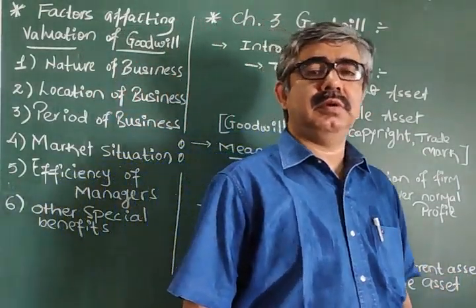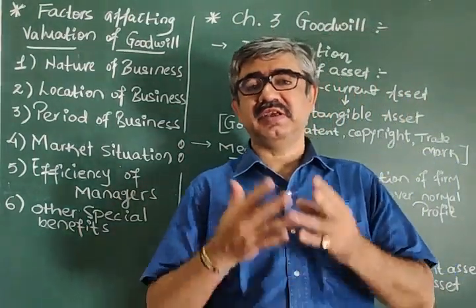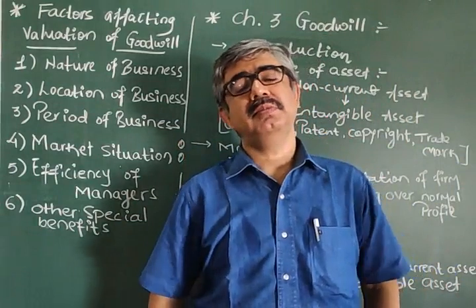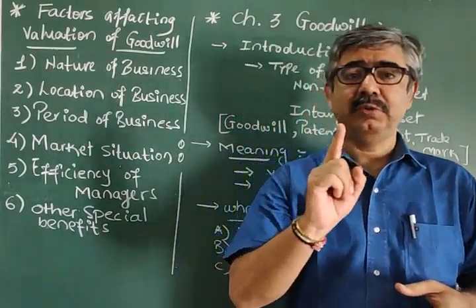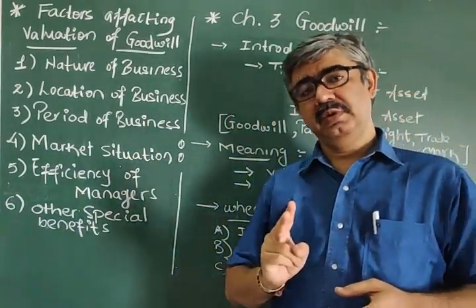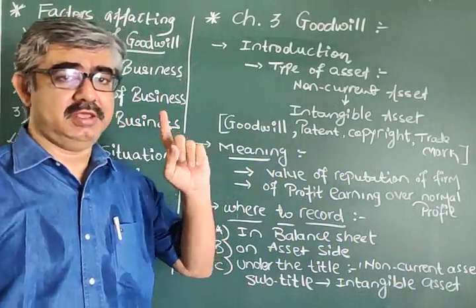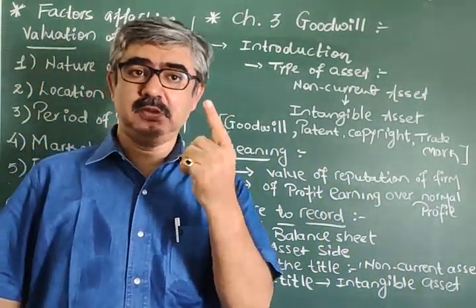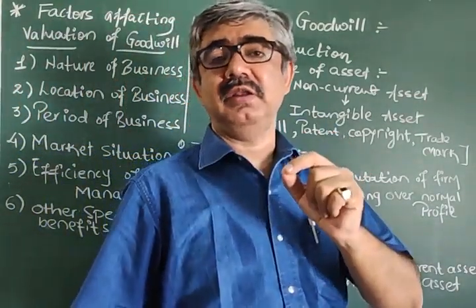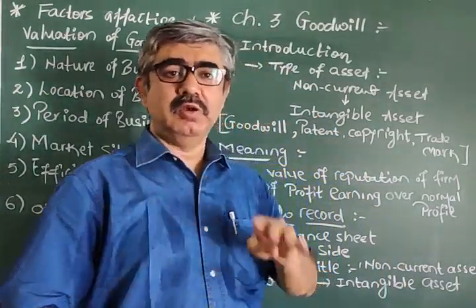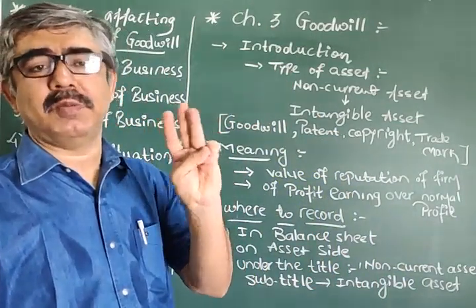First of all, marking pattern. You can get 6 valuable marks from this chapter. 6 marks, yes. 1 MCQ, 1 VSQ, and section D. Which one? Section D, 4 marks. First question, it will be your question number 27. It is of goodwill, 4 marks, yes. So 1 MCQ, 1 very short question, and 1 4-mark question.